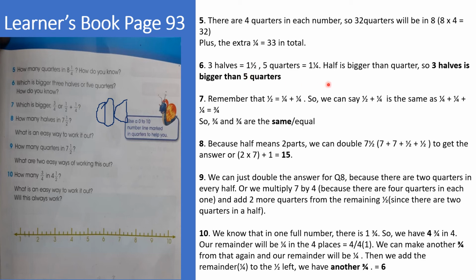So 1 1/2 and 1 1/4, which one is bigger? 1 is common to both of them. They have 1 and 1. But this has half and this has quarter. Which one is the bigger one? Is half bigger than quarter, or quarter is bigger than half? Good. Half is bigger than quarter. So that means that 3 halves is bigger than 1 1/4 or than 5 quarters.